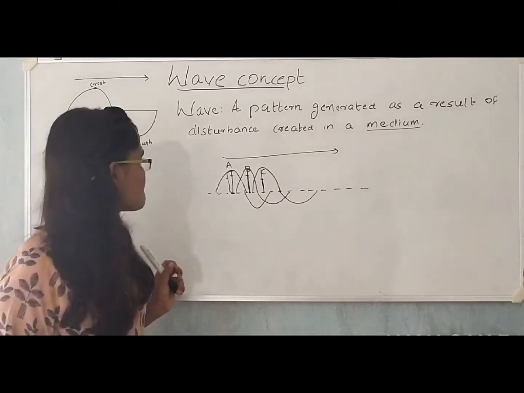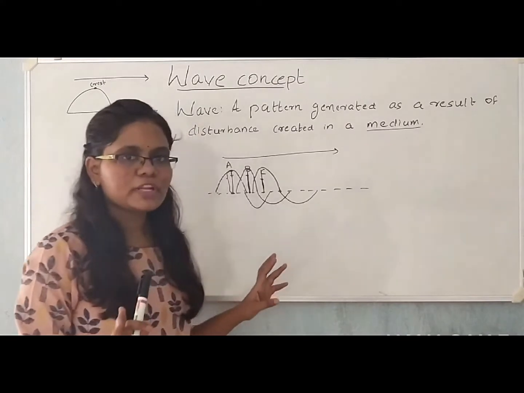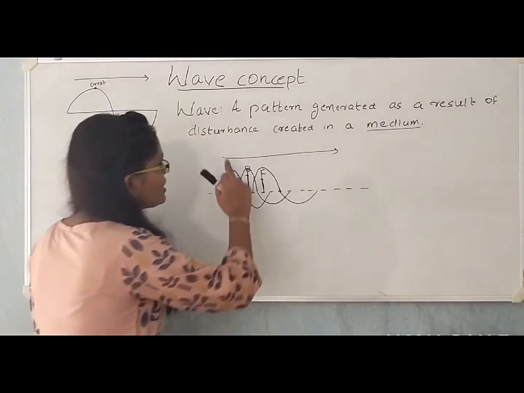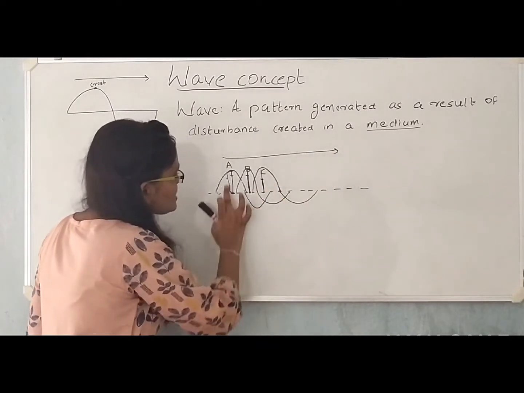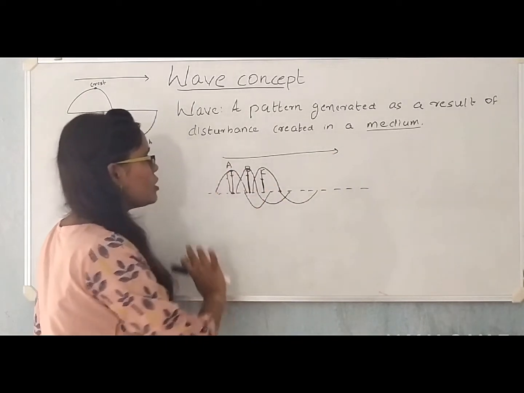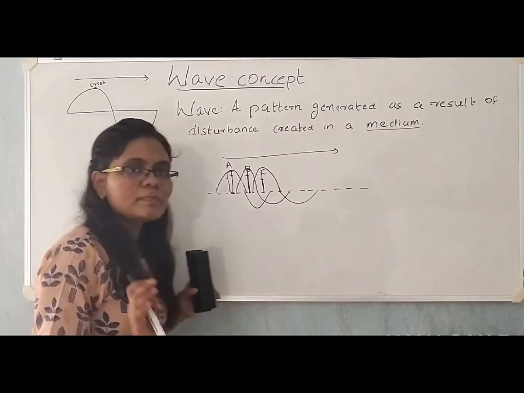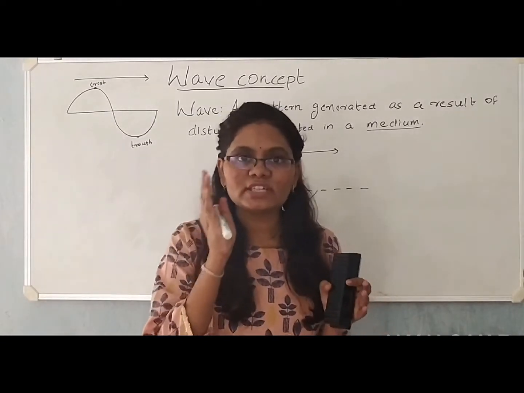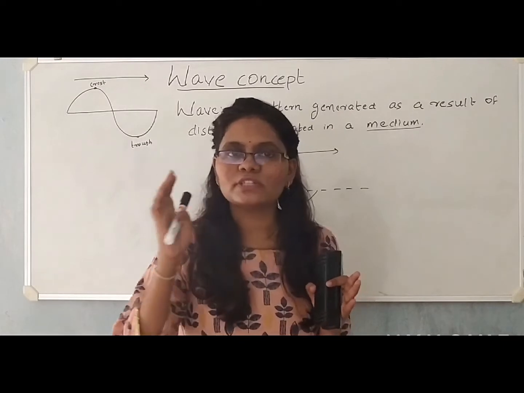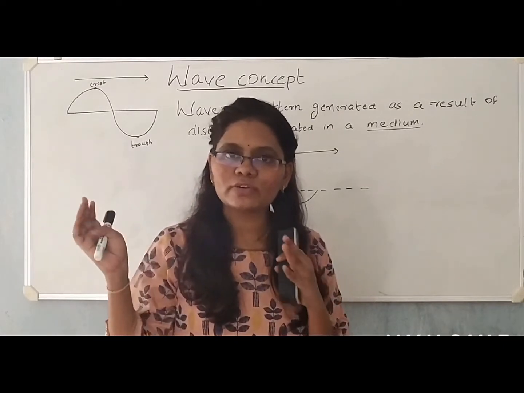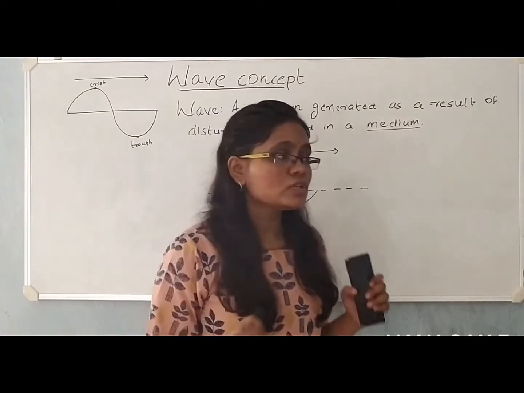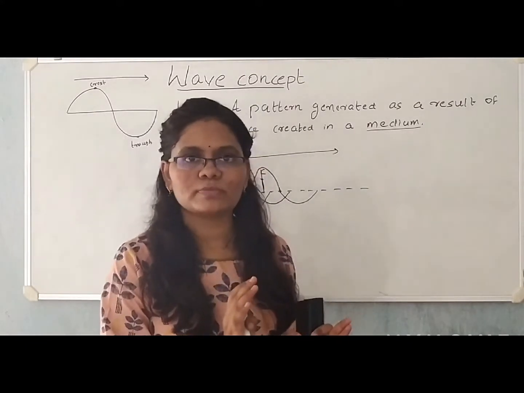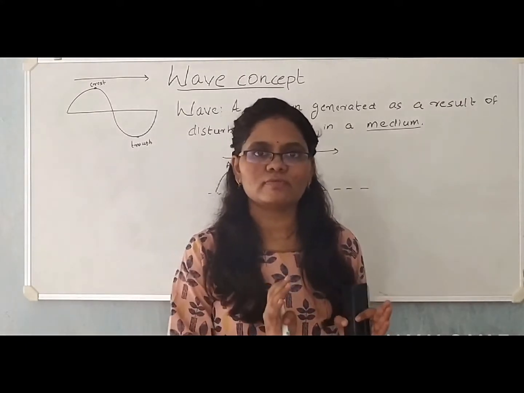So, I missed out an important point here. When the wave is moving in this direction, the particles are just oscillating up and down about their mean position. That means the particles are not moving along with the wave. There is only the transfer of energy between the molecules, but the water molecules are not getting carried away by the wave. So in a wave motion, there is only transfer of energy from one point to the other point, but there is no transfer of mass.